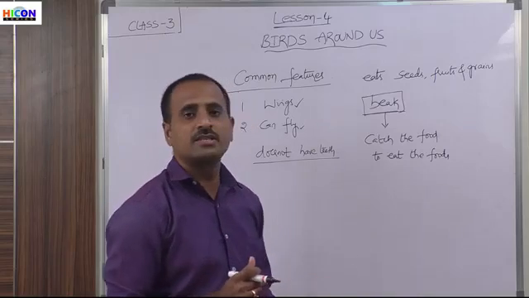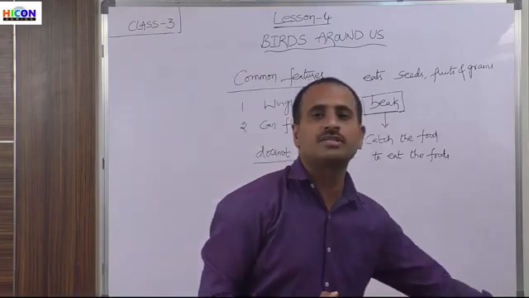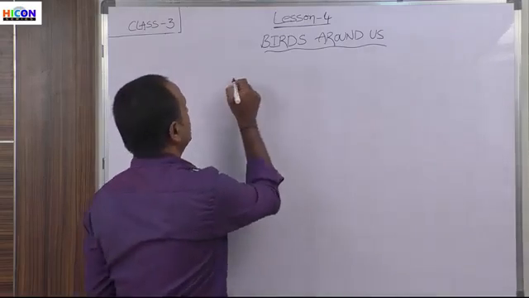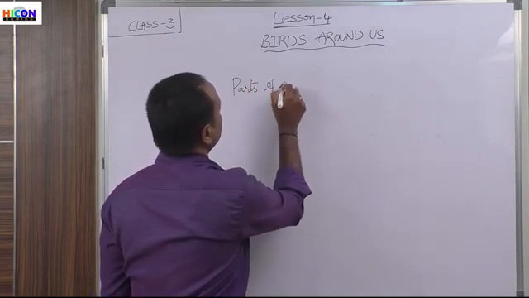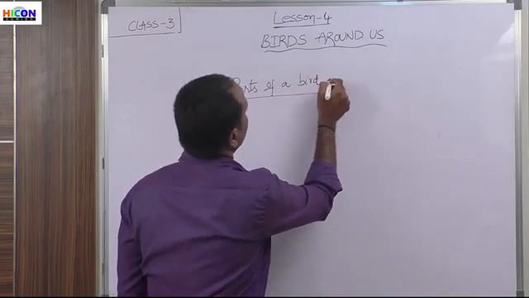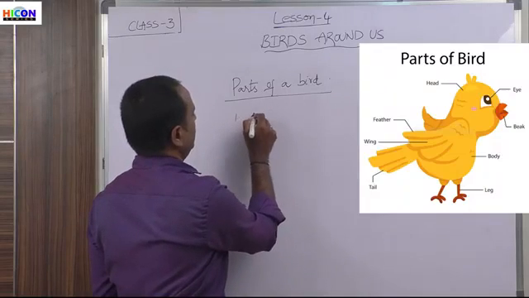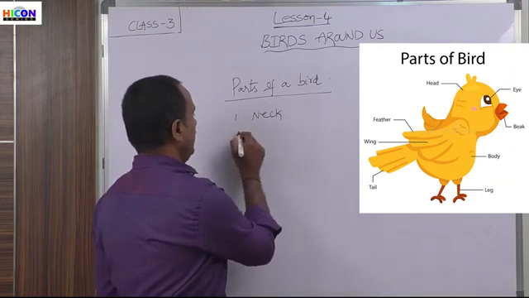So let us discuss the parts of the bird. So what are the various parts present in the bird? So children, look at the bird, we can discuss the parts of a bird. So what are the different parts of a bird? Every bird will have a neck. So every bird will have a neck and head.